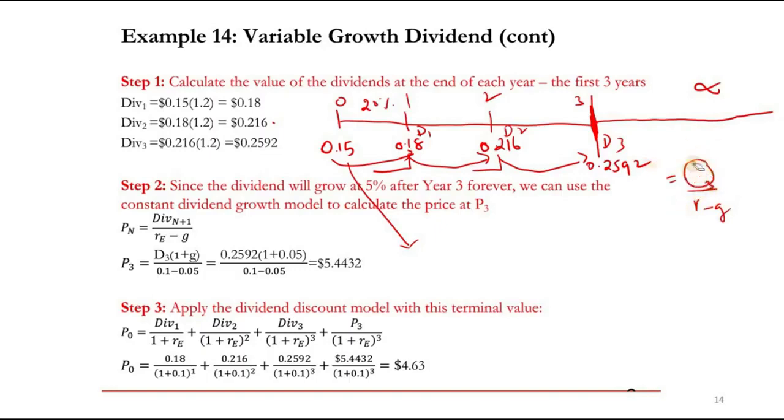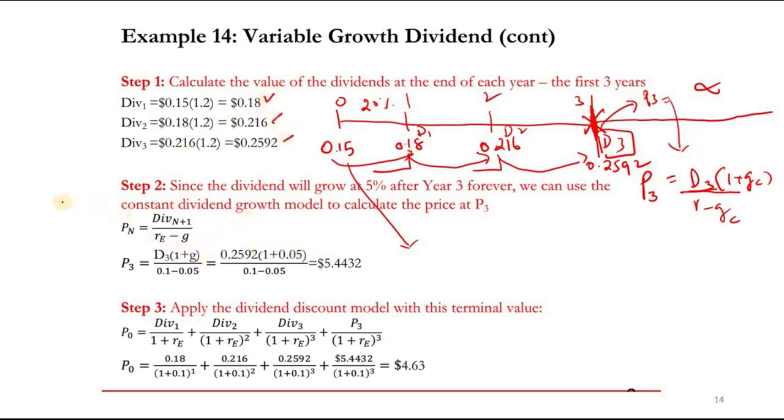D3 is used as the previous year's dividend, and it will grow at a constant rate forever, so 1 plus GC, over R minus GC. This formula gives P at year 3, P3. So at year 3 you have dividend 3 as well as P3 that you got through this formula. So the first step is D1, D2, D3, and we got it.